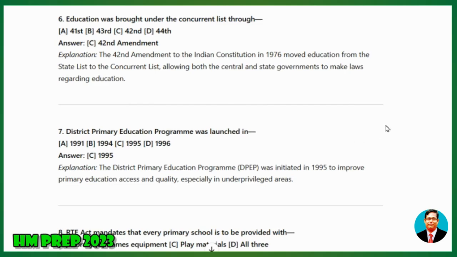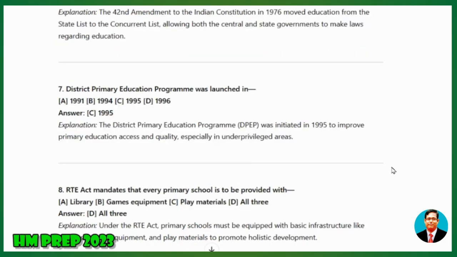7. District Primary Education Program was launched in A) 1991, B) 1994, C) 1995, D) 1996. Answer: 1995. Explanation: The District Primary Education Program, DPEP, was initiated in 1995 to improve primary education access and quality, especially in underprivileged areas.